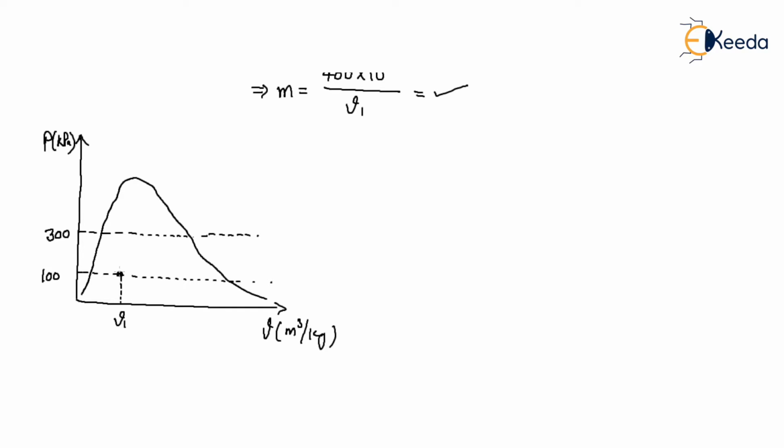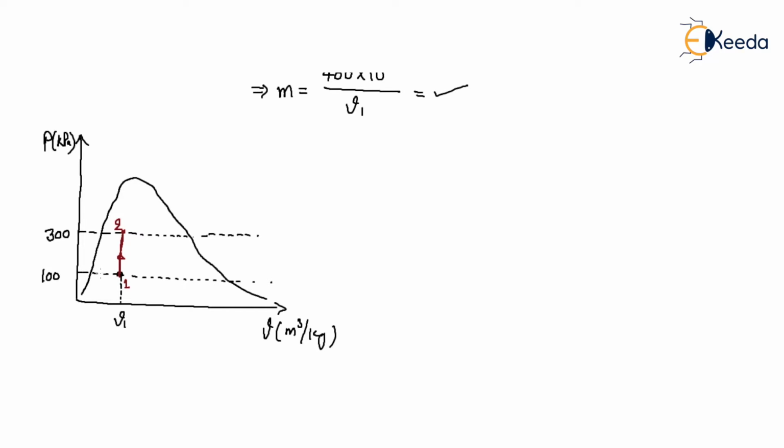So from 100 to 300, the piston doesn't move. So at that point, there is a constant volume process, 1 to 2.